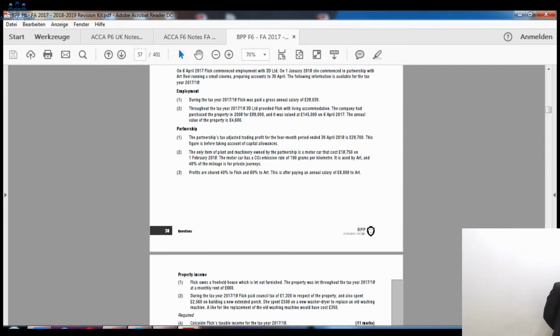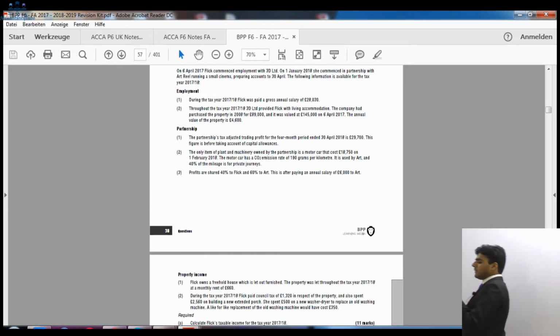So we know that it is more than £75,000. When it is more than £75,000, we will take the annual value, which is £4,600. It is given to us in the question. Annual value plus £145,000, which is the market value, less the threshold £75,000. So £145,000 less £75,000 multiplied by the official rate of interest, which is 2.5%, plus £4,600 as well. So that is our value of the property.